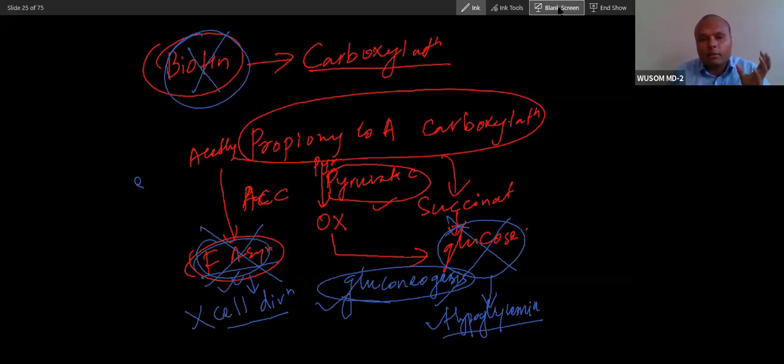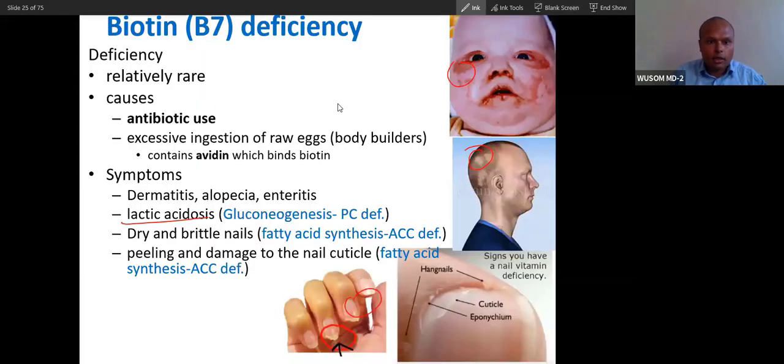Now you can associate this problem. Generally, biotin deficiency and pantothenic acid deficiency are very rare. But the question is asked. If you understand this concept, you can understand. So hypoglycemia and lactic acidosis will happen there. Lactic acid will not be able to convert into glucose. That is why you will see low glucose level, and then dermatitis, alopecia, and enteritis, because the stratum basale of skin is constantly dividing. The hair follicle is also constantly dividing. Your intestinal basal epithelium is constantly dividing.